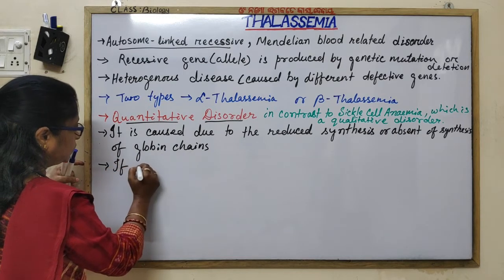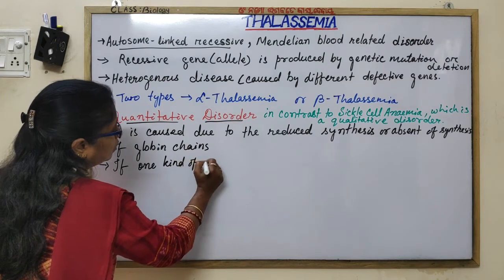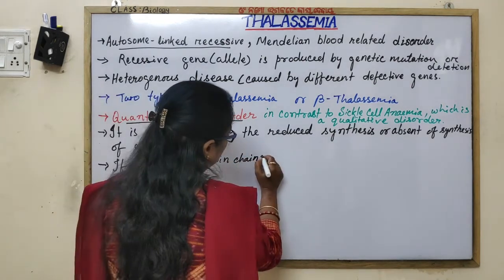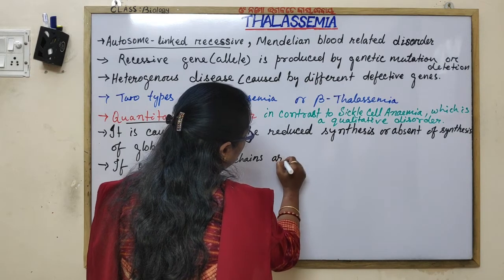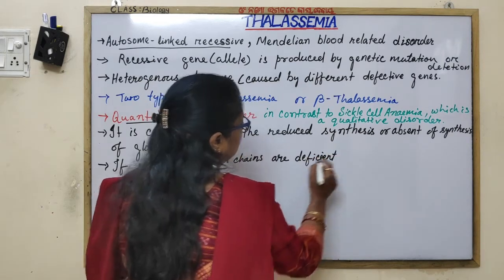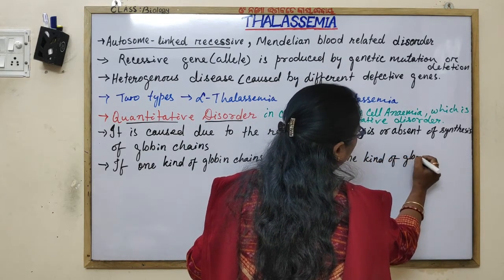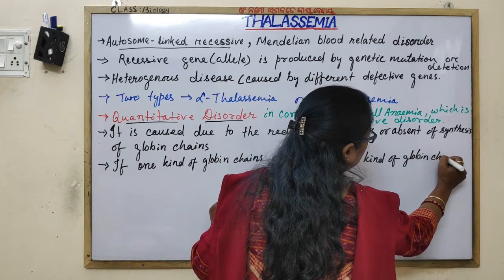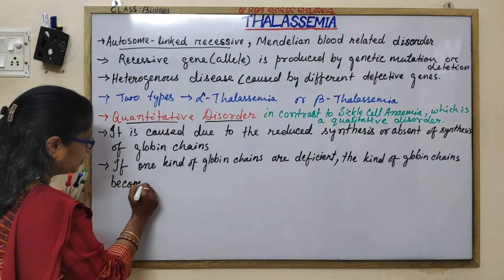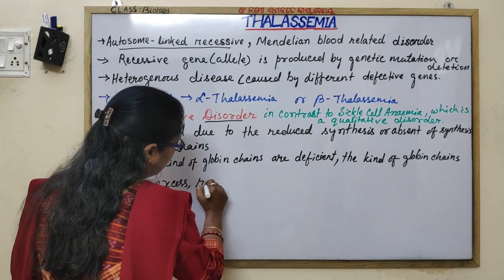If one kind of globin chain is deficient, the other kind of globin chain becomes excess.